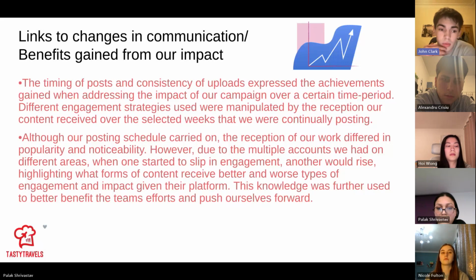However, due to the multiple accounts that we had in different areas, when one started to slip in engagement, another one would rise, highlighting what forms of content received better and worse types of engagement and impact given their platform. This knowledge was further used to better benefit the team's effort and push ourselves forward.